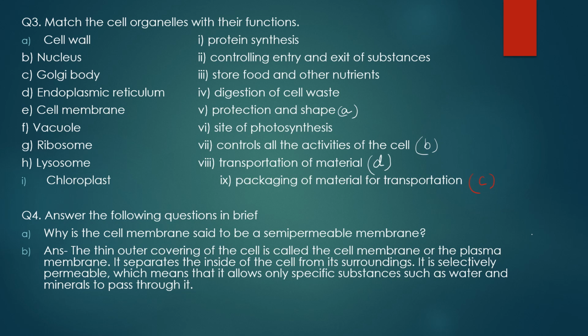It controls the entry and exit of substances. Next is the vacuole. Now what is the function of the vacuole? It stores food and other nutrients. The next is ribosome. We have already discussed twice that ribosomes are the site of protein synthesis.